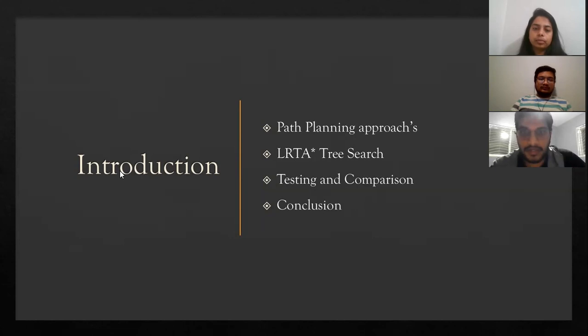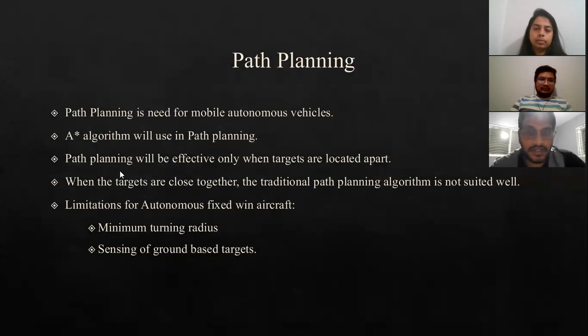First one is the path planning approach. So here, what is path planning? Path planning is the means by which autonomous vehicles plan ahead their movements and navigate through the environment. The A-star algorithm is a pathfinding algorithm that looks for the shortest path between the starting and the ending states. It is used in a variety of applications like maps. The A-star method is used in maps to find the shortest distance between a source and a destination.